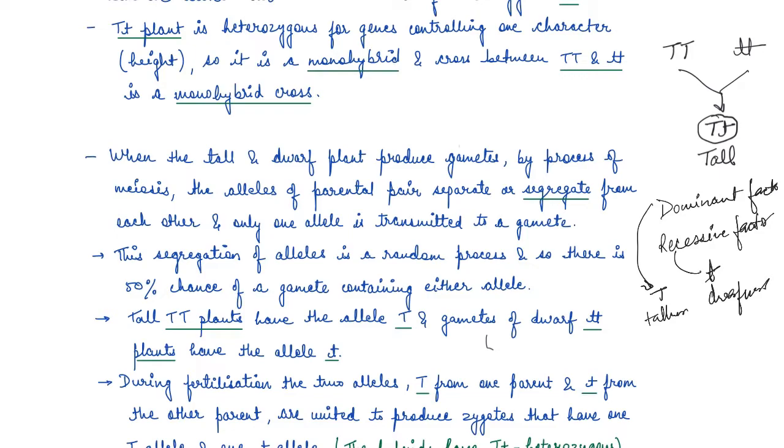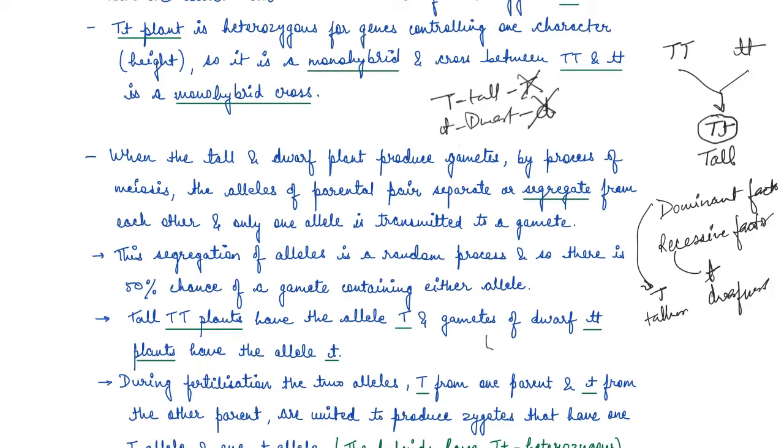Like we use capital T for tall and small t for dwarf. We do not use, say, capital T for tall and small d for dwarf. This will always be wrong, right? What he did is he used the capital and lowercase of one alphabetical symbol for both the alleles.